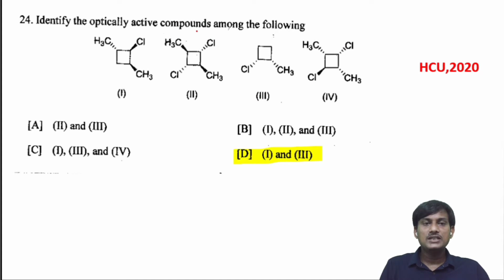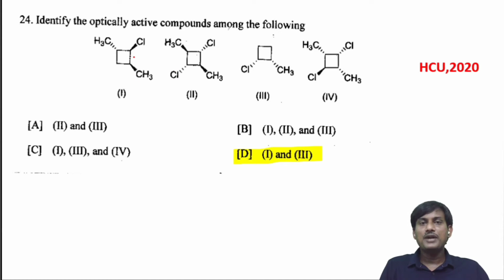Identify the optically active compounds among the following. In all these molecules, you have asymmetric centers or chiral centers. But if the molecule has a plane of symmetry, the molecule will be optically inactive. If the molecule does not have a plane of symmetry, the molecule will be optically active.